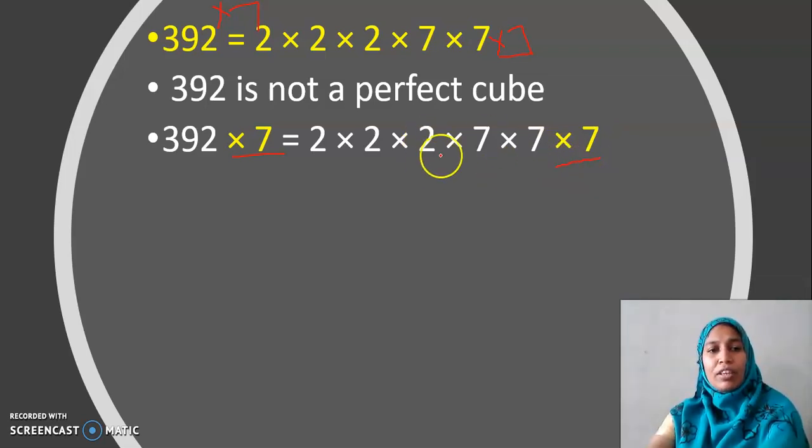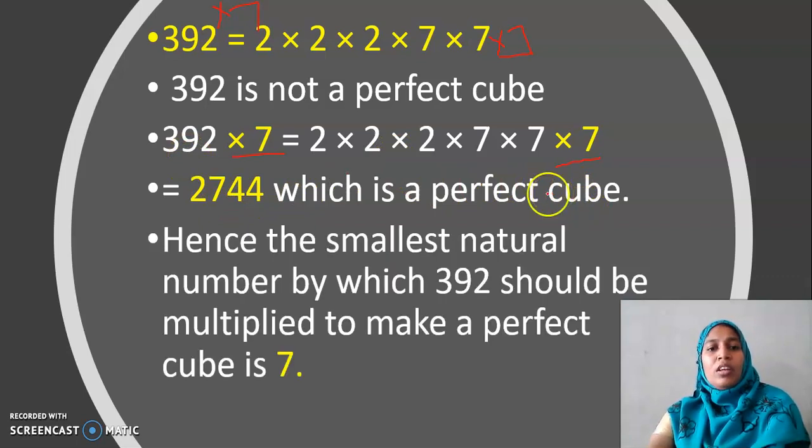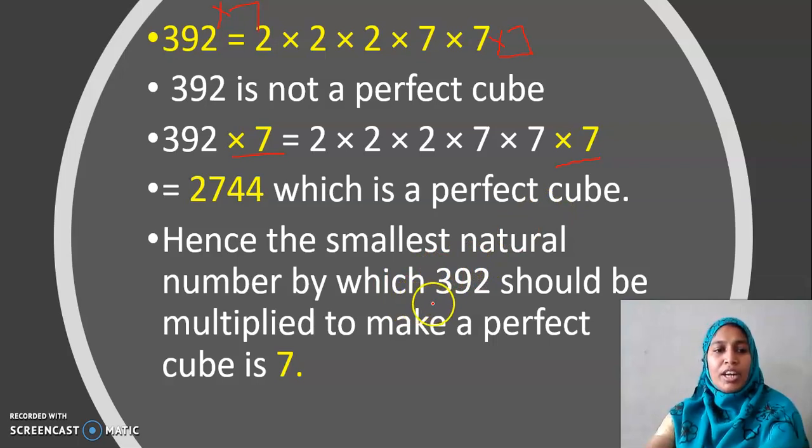So, if I multiply 392 by 7, 7 2s are 14, carry 1, 7 9s are 63, 64, write 4, carry 6, 7 3s are 21, 21 plus 6, 27, so 2744. Is it clear? It's a perfect cube. Hence, the smallest natural number by which 392 should be multiplied to make a perfect cube is 7.